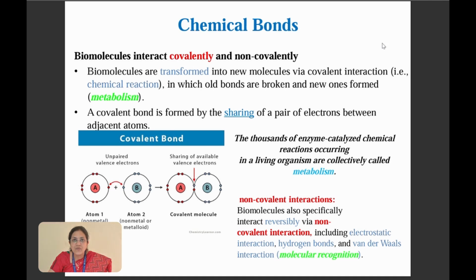All of you know macromolecules interact with each other by certain chemical bonds. To start with, we'll first analyze covalent bonds and non-covalent bonds. Covalent bonds are formed by the sharing of a pair of electrons between adjacent atoms. Here you have paired and unpaired valence electrons, where atom 1 and atom 2 share their unpaired electrons to form a covalent bond. So the covalent bond is formed by the sharing of electrons.